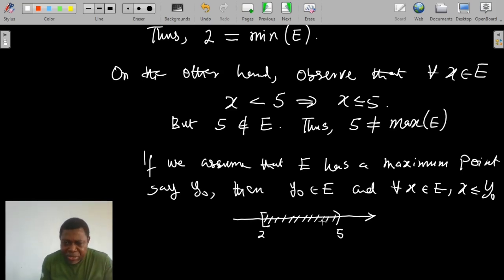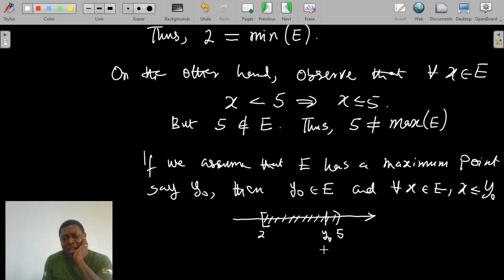So if y naught must be the maximum of this set, that y naught must be a member of this set, meaning that y naught must be strictly less than 5. And if y naught is really less than 5, let us assume that y naught is here.